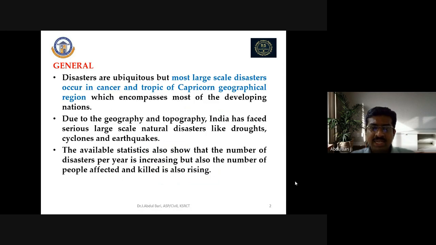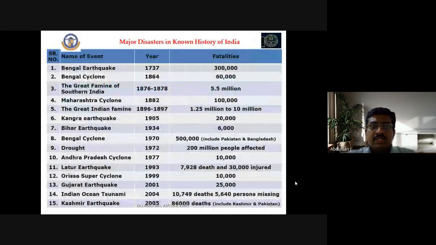The available statistics also show that the number of disasters per year is increasing, and the number of people affected and killed is also rising. Day by day, it has been increasing. Now let us see some of the major disasters in the known history of India.